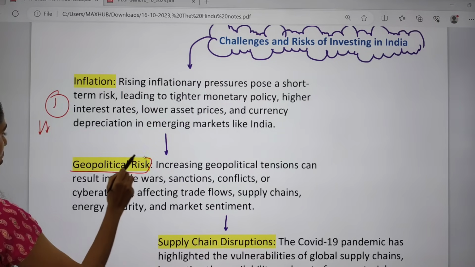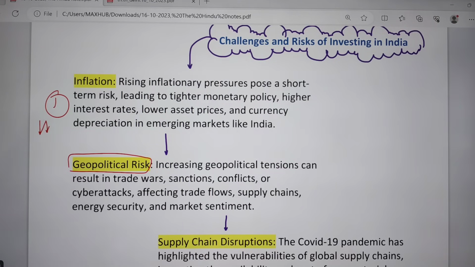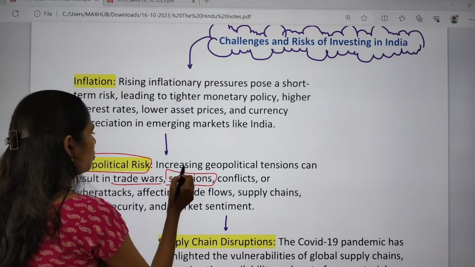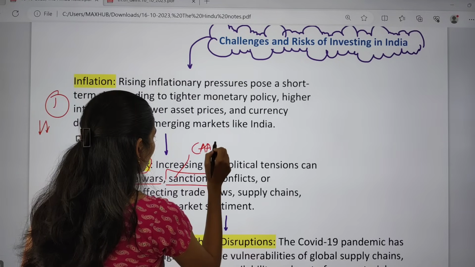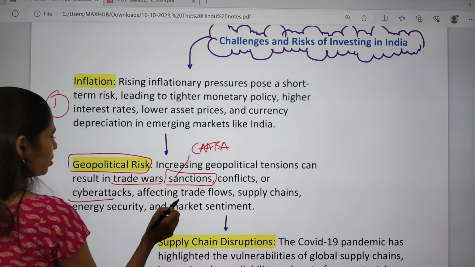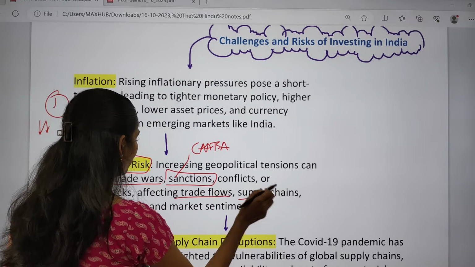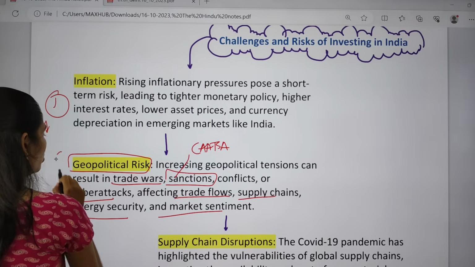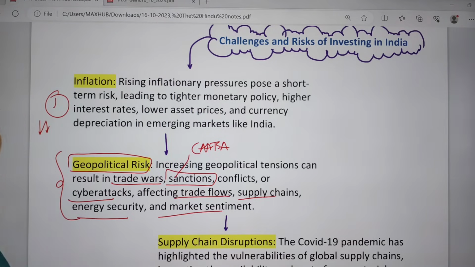And the next one is geopolitical risk. There is also an increase in geopolitical tensions because of trade wars and sanctions, for example CAATSA, and because of cyber attacks, trade flows, supply chains, energy security and market sentiment. Because of all these things there is also decreased investment.